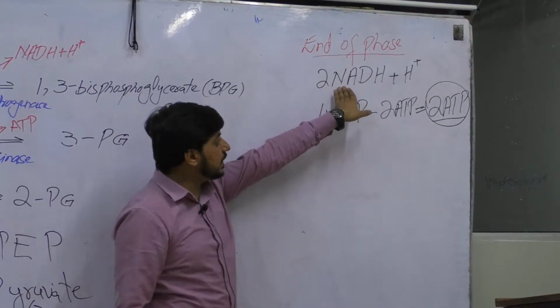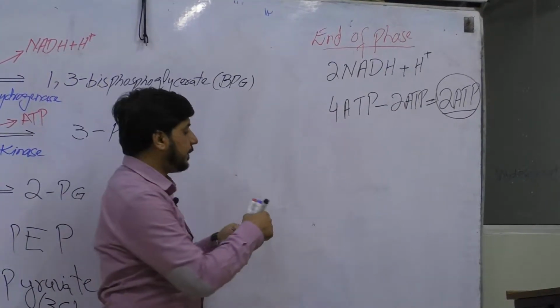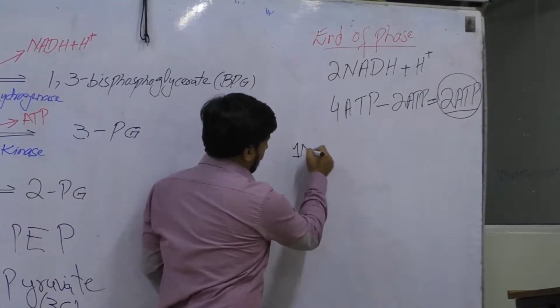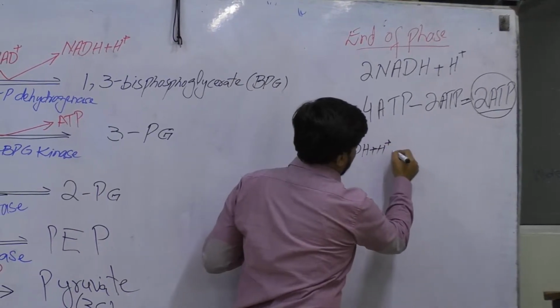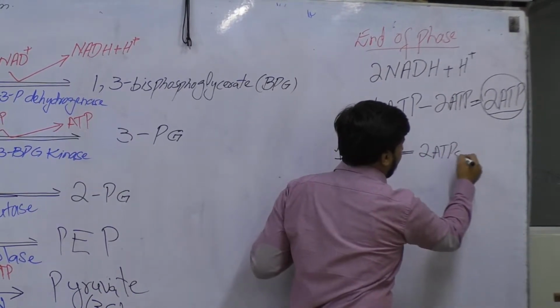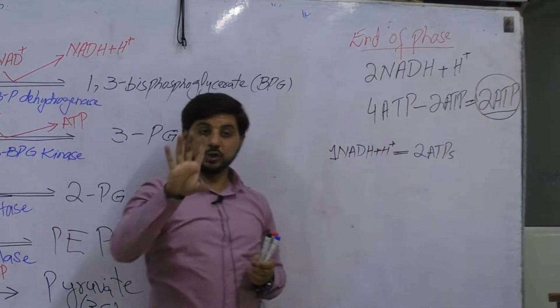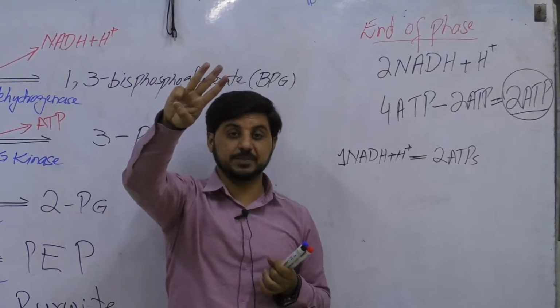And if we convert these NADH2 molecules into ATP form, then 1 NADH2 will be equal to 2 molecules of ATP. Remember, normally 1 molecule of NADH2 is equal to 3 molecules of ATP.